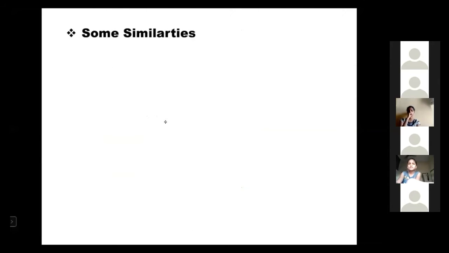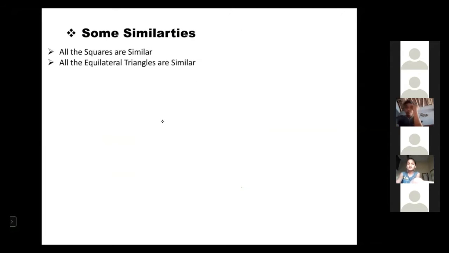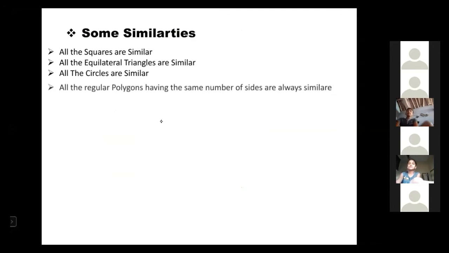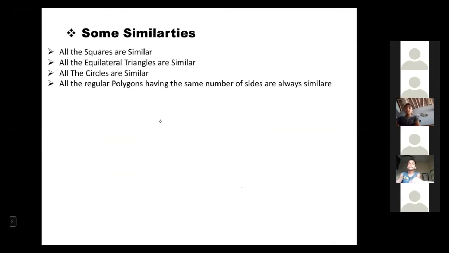Now, let us discuss some similarities. All the squares are similar, all the equilateral triangles are similar, and all the circles are similar. All the regular polygons having the same number of sides are always similar. So these are some similarity properties we can discuss. I think you already discussed them in your previous classes.